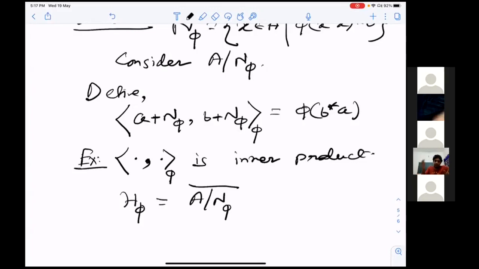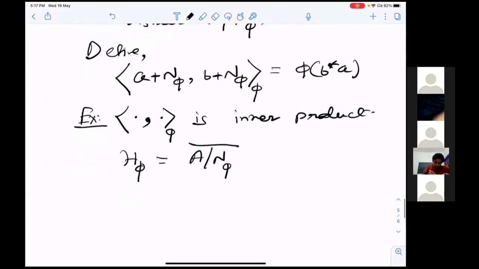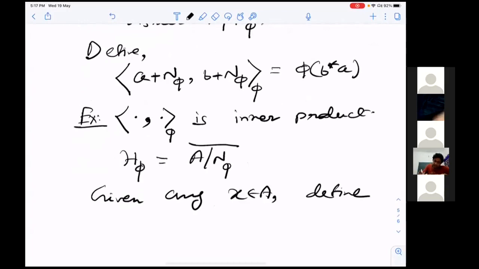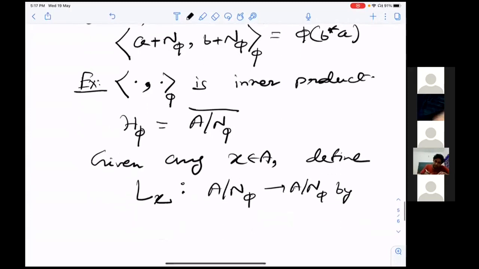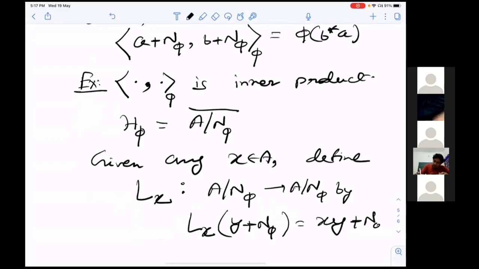Now we'll go to that Kelly's theorem type trick, that A will act on A mod N phi by left multiplication. So given any x in A, define L of x, L for left, from A mod N phi to A mod N phi by L of x applied to y plus N phi equals xy plus N phi.